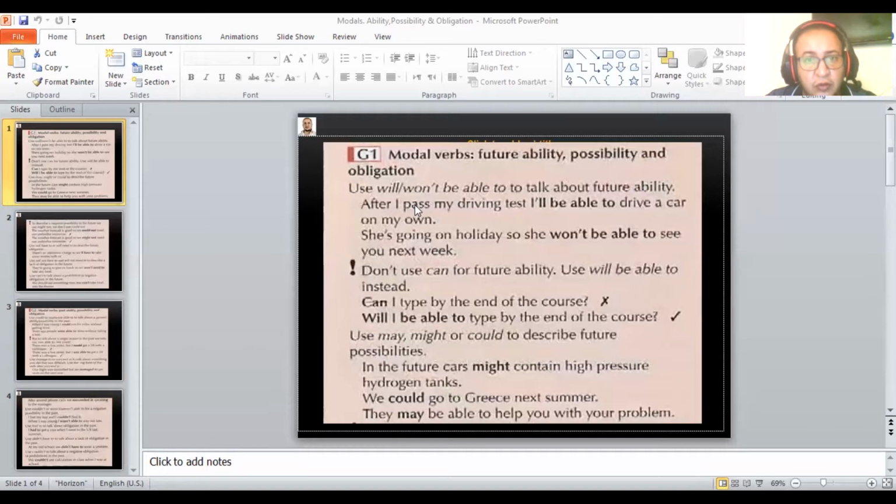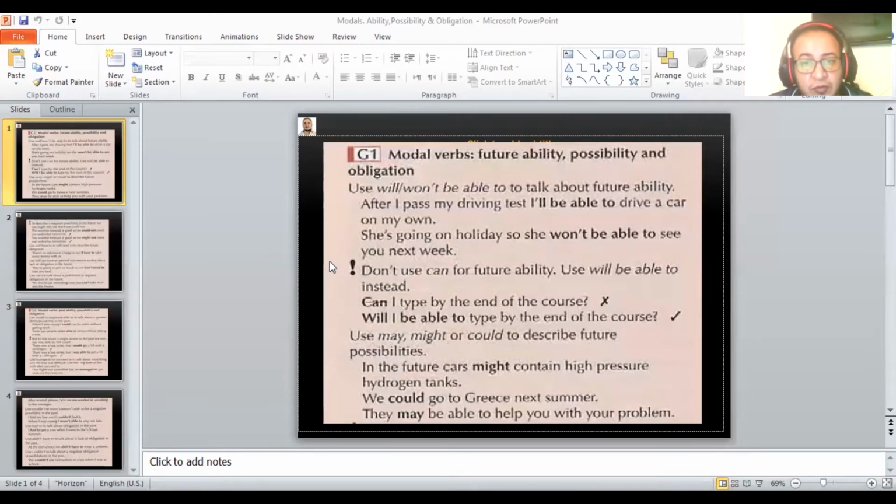Use will or will not be able to talk about future ability. For example, after I pass my driving test, I will be able to drive a car on my own. She's going on holiday, so she will not be able to see you next week.